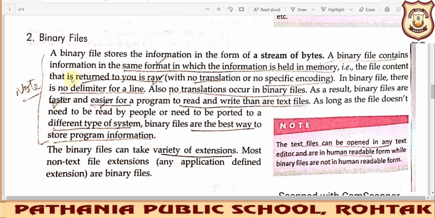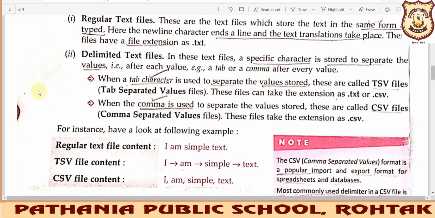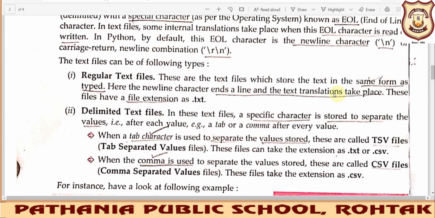So what is a binary file? A binary file actually stores the information in the form of a stream of bytes. Okay, and a binary file contains information in the same format in which the information is held in memory. So that means there will be no translation. Whenever the information that you are storing in your text file reaches the memory, it has already been translated. Okay, I told you that internal translation is going on.